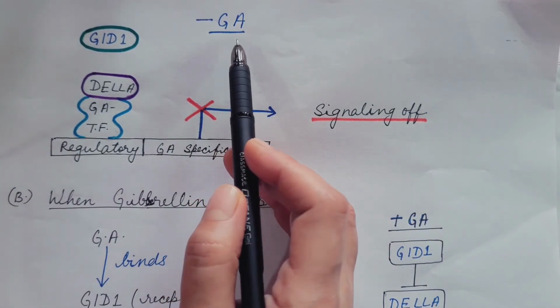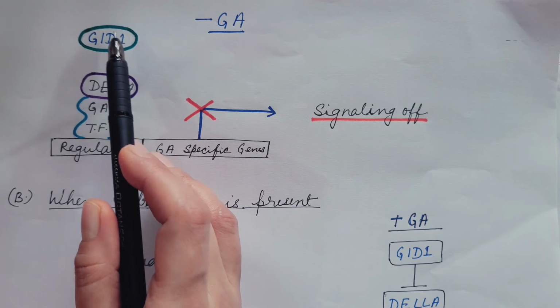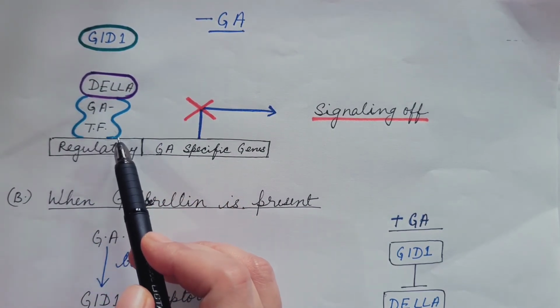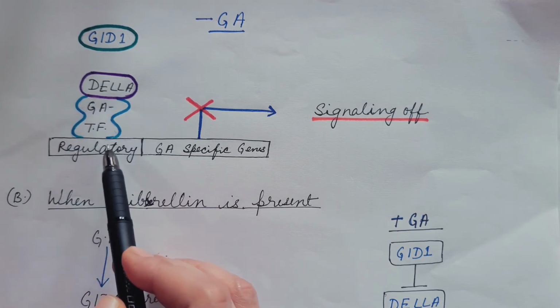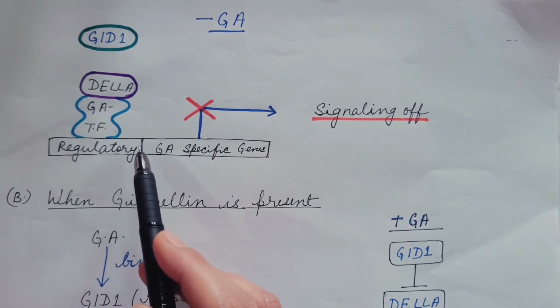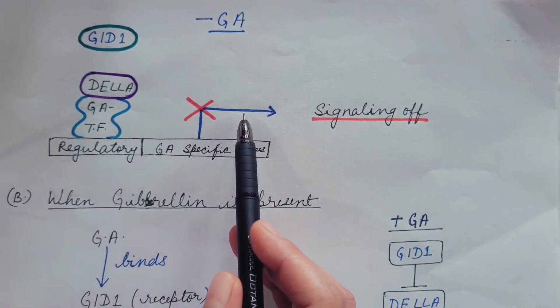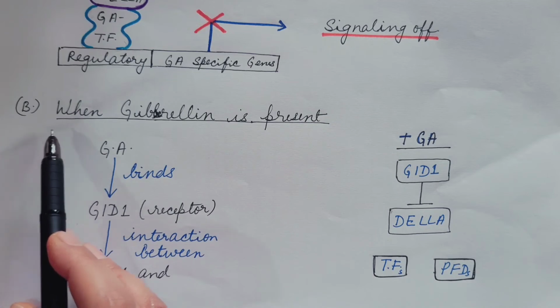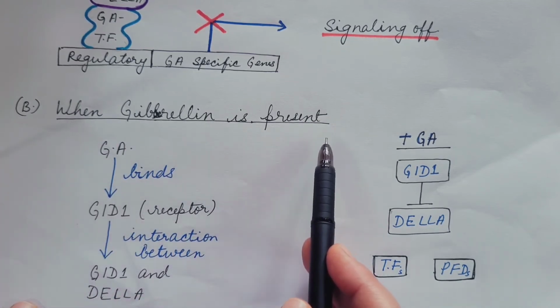Let us understand this with the help of figure. Gibberellin is absent. No gibberellin binds with receptor. Hence, this DELLA protein binds with the transcription factor. This transcription factor is not able to transcribe genes and hence we say signaling is off. Now the second situation, when gibberellin is present.